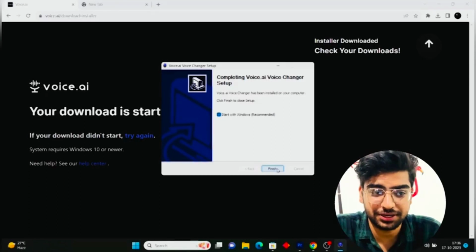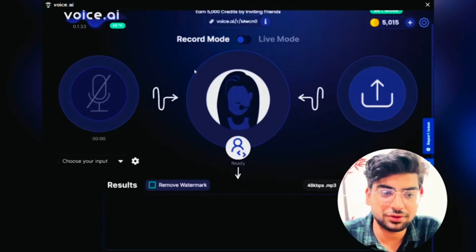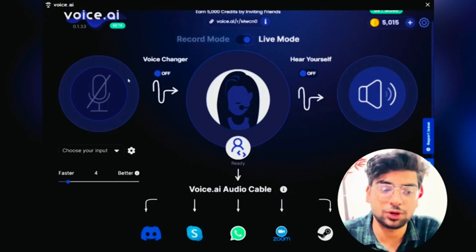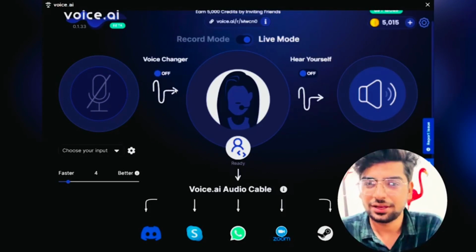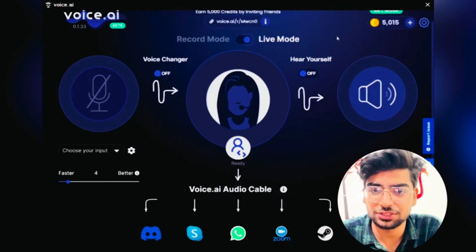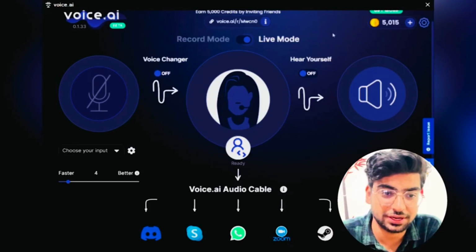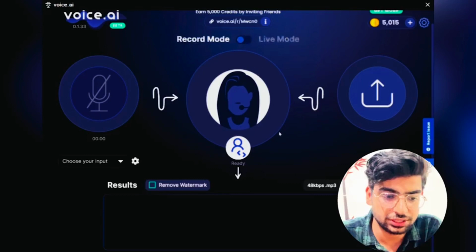if you see, we have these options where you have record mode and also live mode. So if you click on live mode, your voice will go into the system and that would be changing, and that is also not pretty accurate, but still you get the hint of how it can be done. So if you see, I have got 5,000 coins of credits and we can use it.